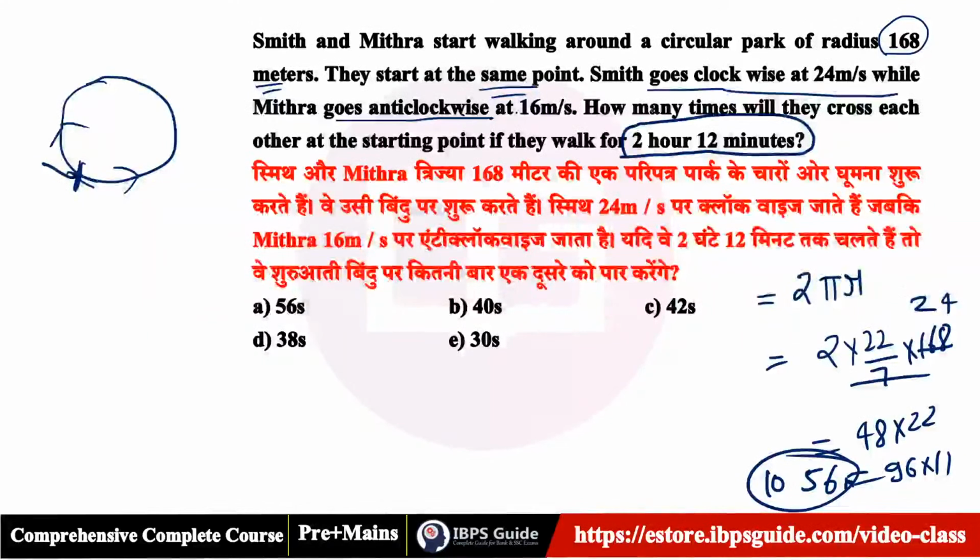So how much time will Smith take? In one round, if he comes to the starting point again, this is 168 meters, and his speed is 24 meters per second. So Smith will take one round in 168 upon 24, and 168 upon 24 means, what will be the answer? No, not 168, that is 1056, yes, it is 1056.